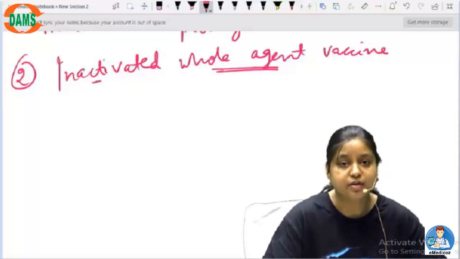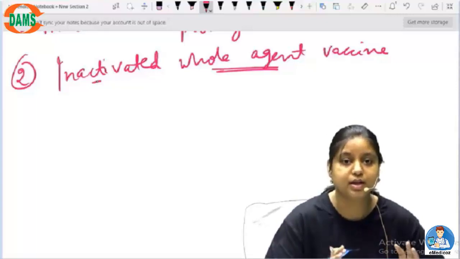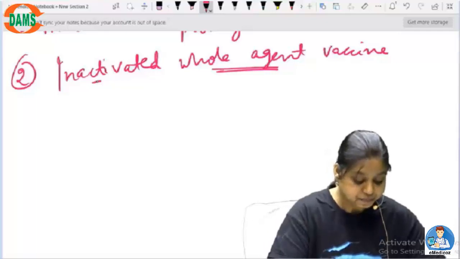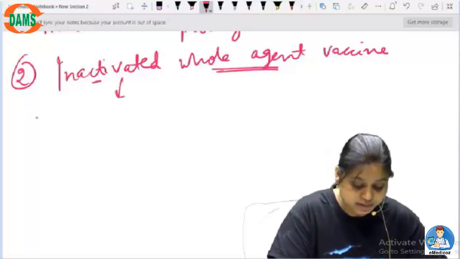The only benefit is that the entire organism should be present in the body, so that the host body can find out that this is an outside organism and create immunity against it. So in inactivated, the pathogen is killed.